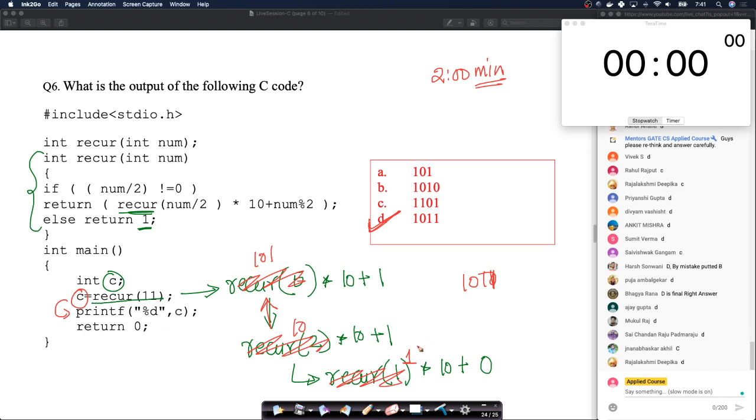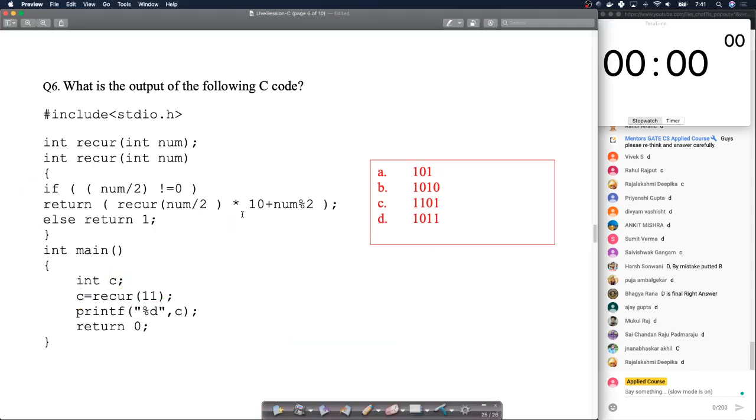It's very simple recursion. You just follow the code. You understand how recursion logic works. It's a straightforward question. Right? But questions like these have been asked in GATE in the previous years. Very simple recursion code, nothing fancy. Okay, so let's go to the 7th problem now.